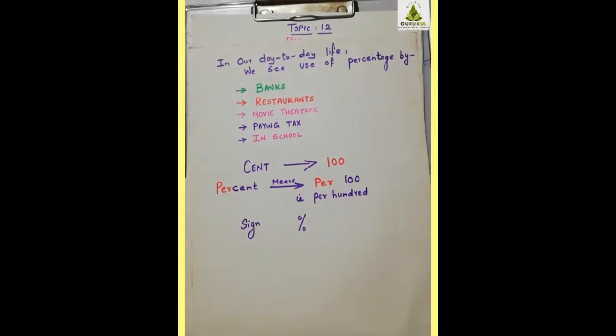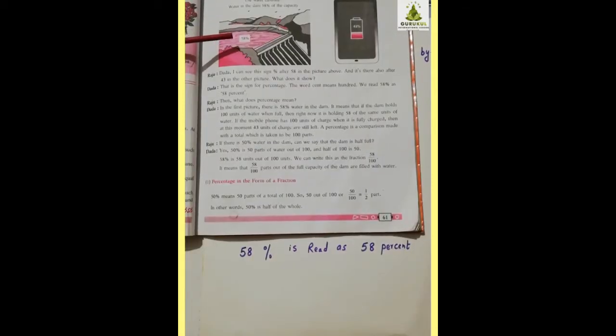Is this clear? Now, coming back to the pictures on page number 61 of your textbook. The first picture shows there is 58% of water in the dam at present. What do you mean by 58% of water in the dam?